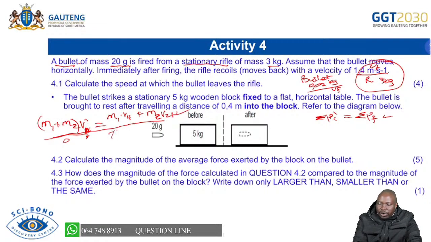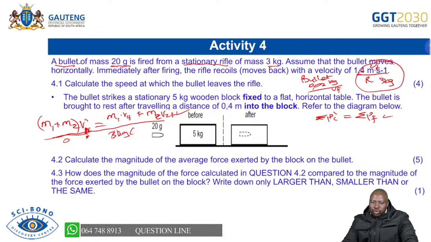If backward is negative, you will have 3 kg, and you are multiplying it by minus 1.4, and then you are able to do your calculation. You're only looking for V2F. I will show you now the solution to that.